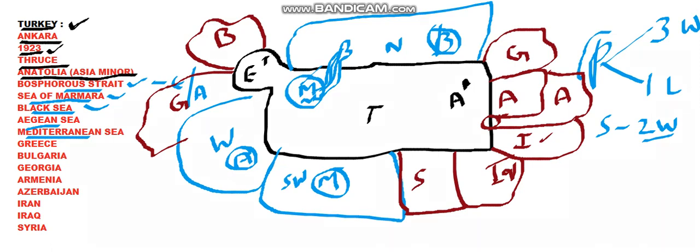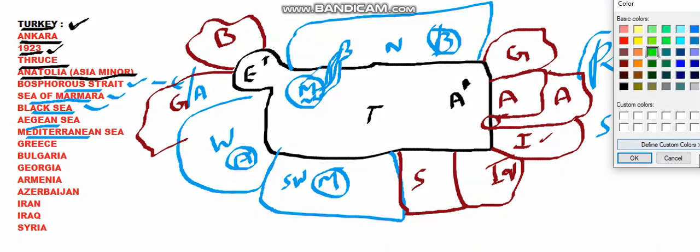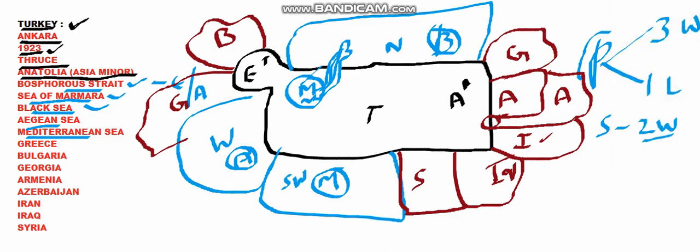To have a brief revision of what we have seen right now, Turkey has got two parts, one in Asia called Asia Minor, and the other in the European continent that is called Thrace. And on the north side it has got Black Sea, and on the northwestern side it has Sea of Marmara.